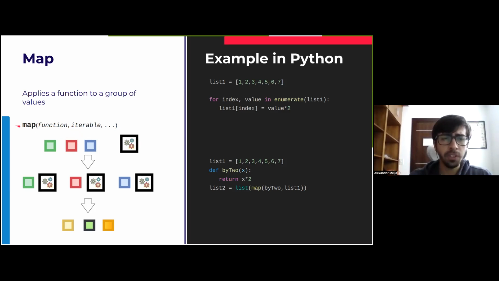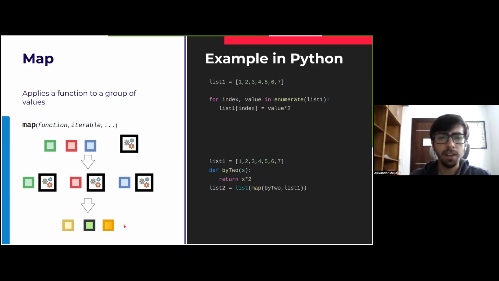Given the iterable and given the function, it applies the function to each element of the iterable, like this. And then the result of applying this function to each element, we compose all of these together and we have a result, a new iterable with the result of each function being applied.